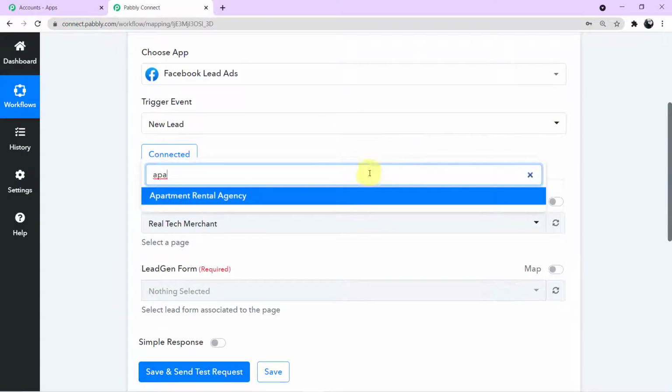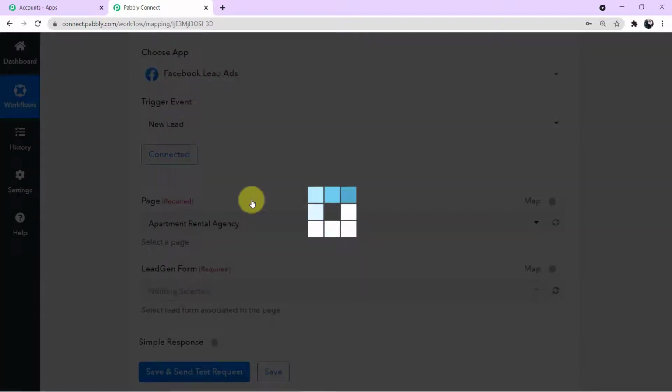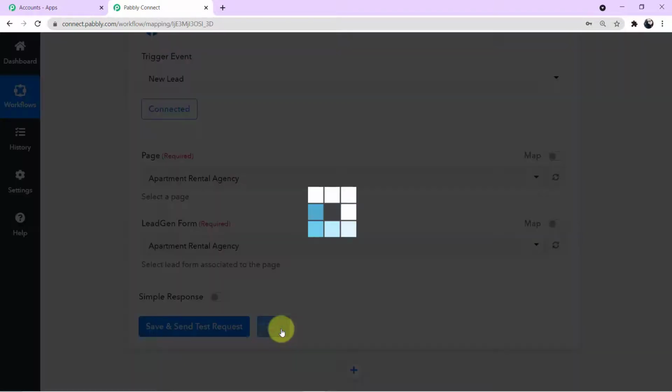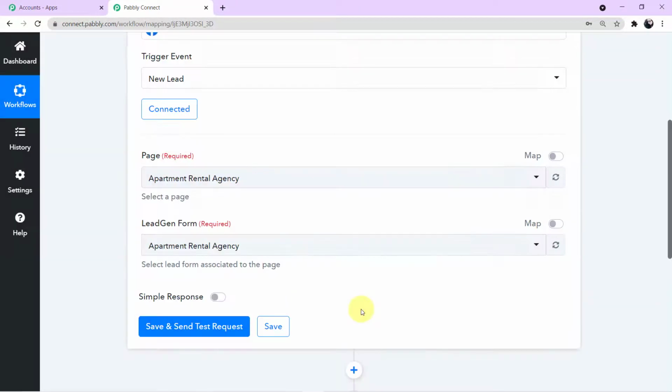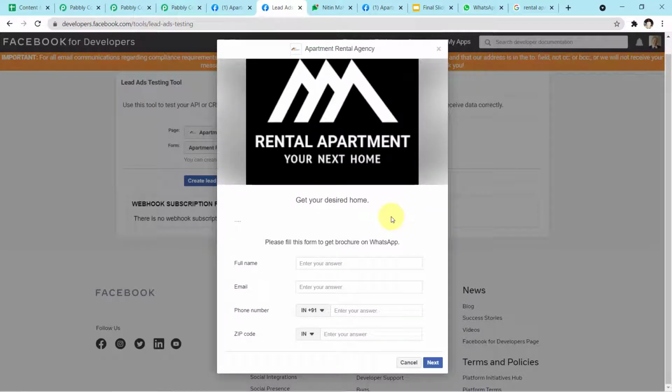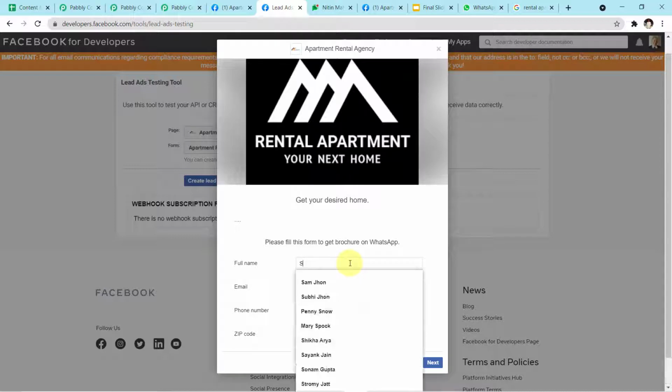So this is the particular page, apartment rental agency. And automatically the form which is integrated with this particular page is mapped here. Now what you have to do, you have to click on save, and now I'll take you to the website Facebook for developers, where I can show you the form and tell you how the customers will see the form. Okay guys, as you can see on my screen, this is how the form will appear in front of the customers.